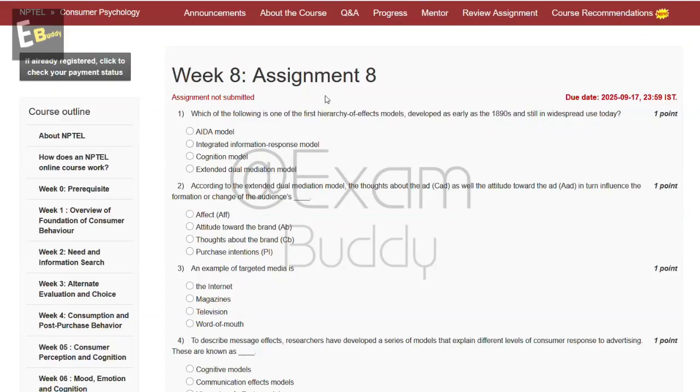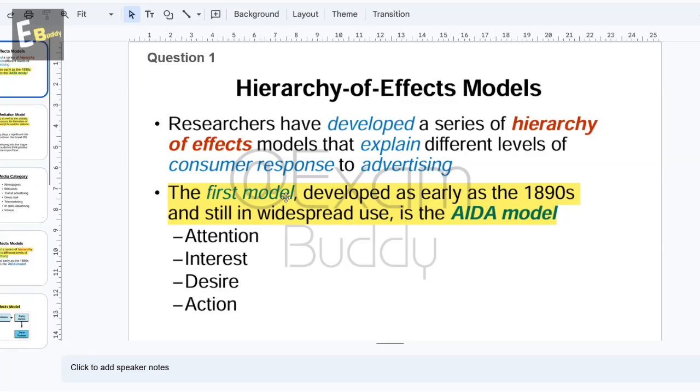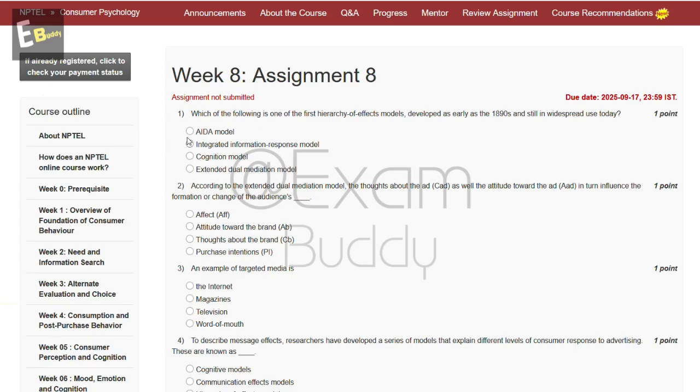Now let's do our assignment, Consumer Psychology Week 8 Assignment 8. So the first question is, which of the following is one of the first hierarchy of effects models developed as early as the 1890s and is still in widespread use today? So these are the options, and now let's check the answer of our first question. The first model developed as early as the 1890s and is still in widespread use is the AIDA model. So the answer of our first question is A.